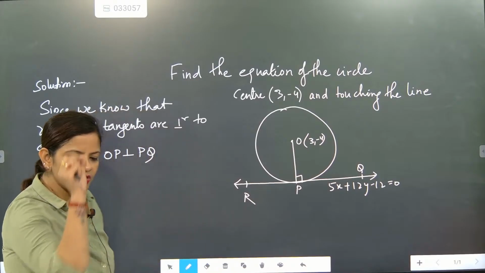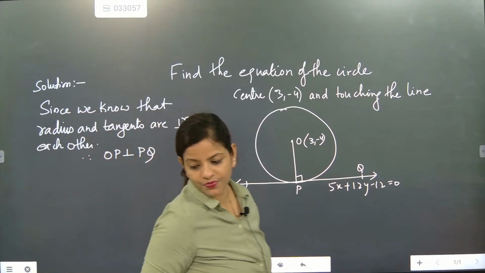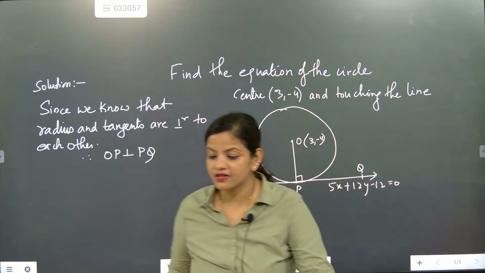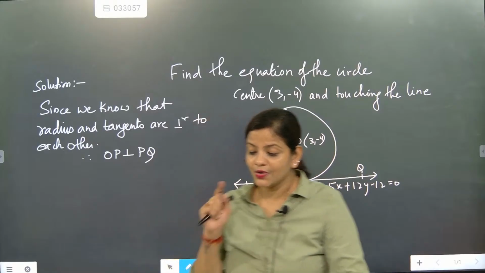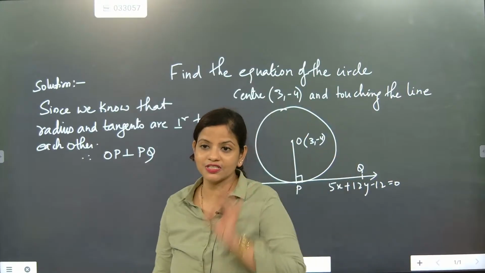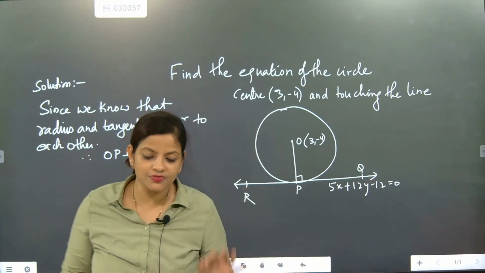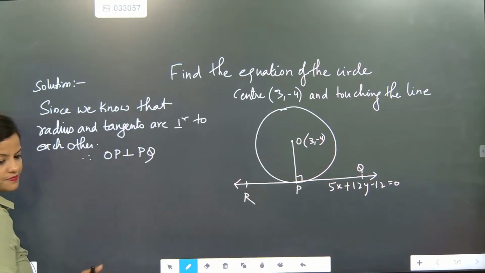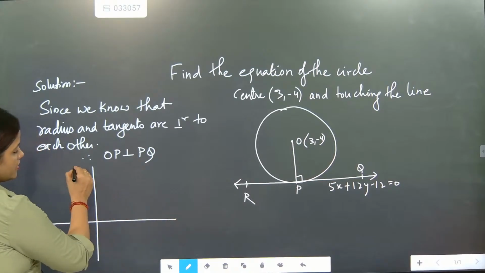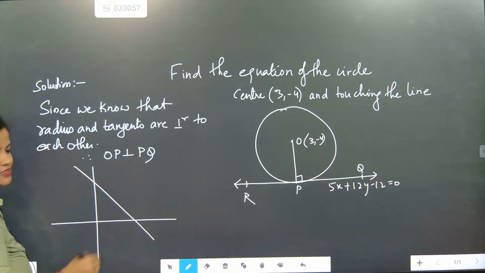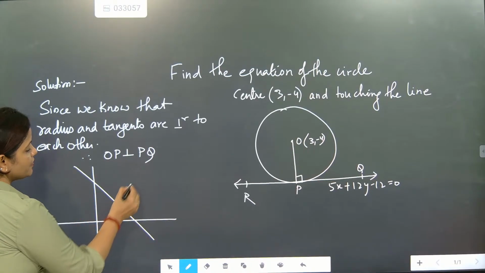So now what is the one work you can do? We can find the distance formula. Today morning in class I taught you the distance formula. In the morning I discussed one thing: one line is cut like this and one point is there that is perpendicular.